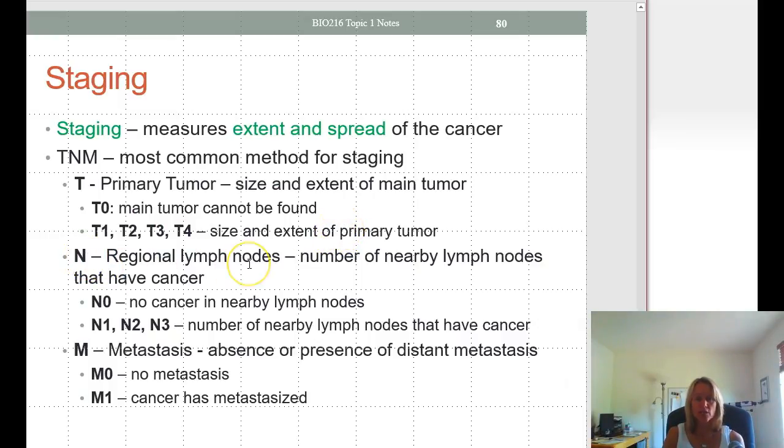N stands for regional lymph nodes, so how many nearby lymph nodes are affected that have cancer. So N0, no cancer, and then N1, 2, 3, the number of nearby lymph nodes that have cancer. And then M stands for metastasis. M0, there's no metastasis. M1, the cancer has metastasized or spread.